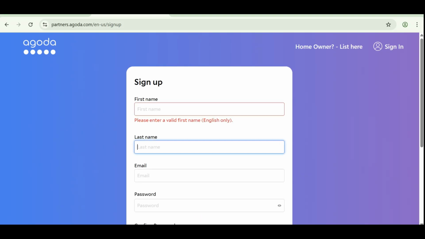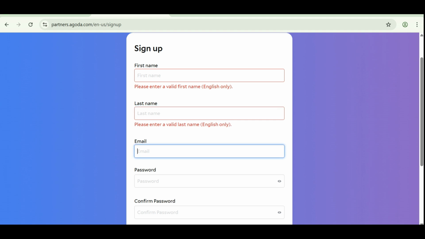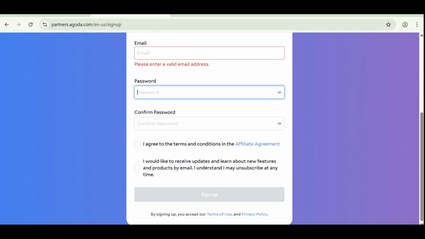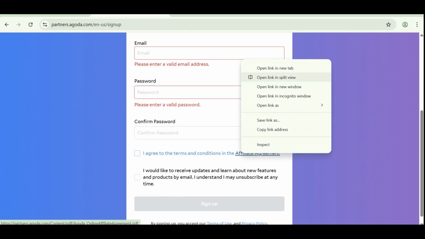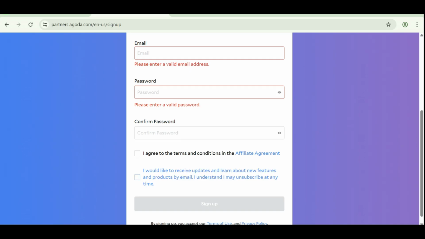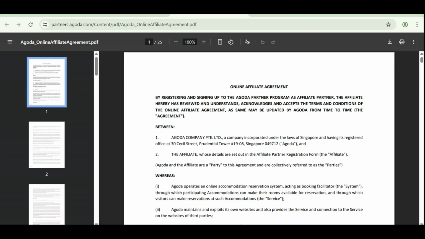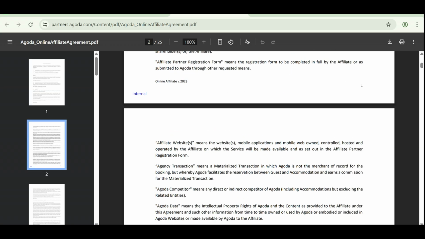I have to fill out my first name, last name, email address, password, confirm password, and also read the terms of policies and the conditions. Also, if you say you agree to receive updates, that means you'll receive the promotions whenever they are available.